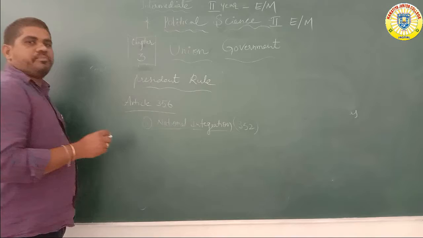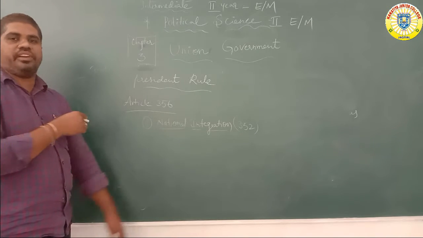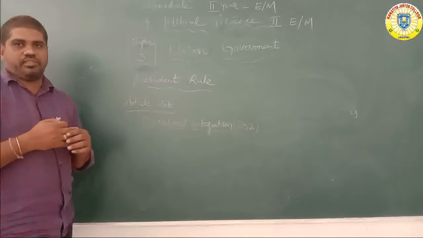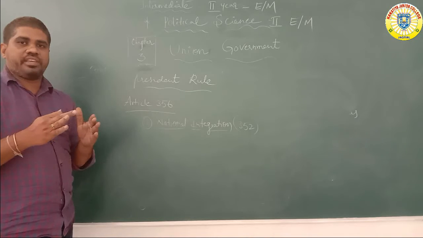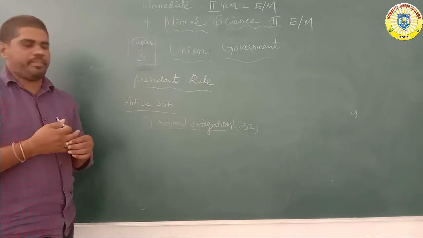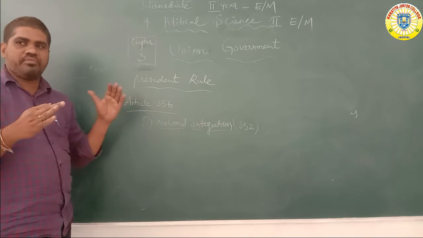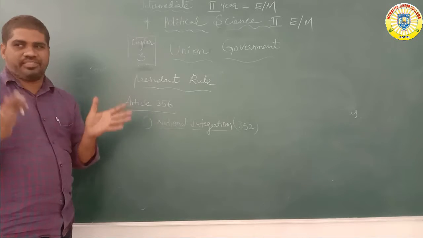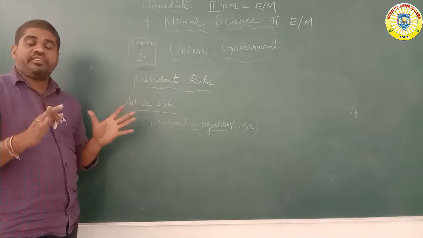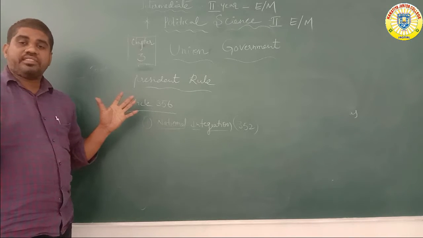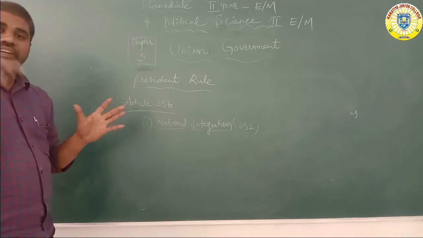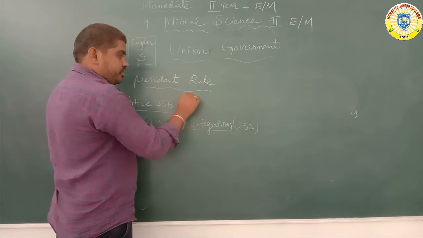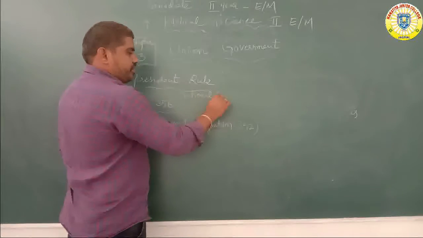Under President's Rule, the legislative assemblies under the state are suspended. The governor gives some orders under the control of the state level. The governor also gives a complaint that the state is not working properly. The governor reports to the president, and the president gives some direct ruling over the state. So the president's movement in the state is mainly a national state emergency. The President's Rule is also called national state emergency.